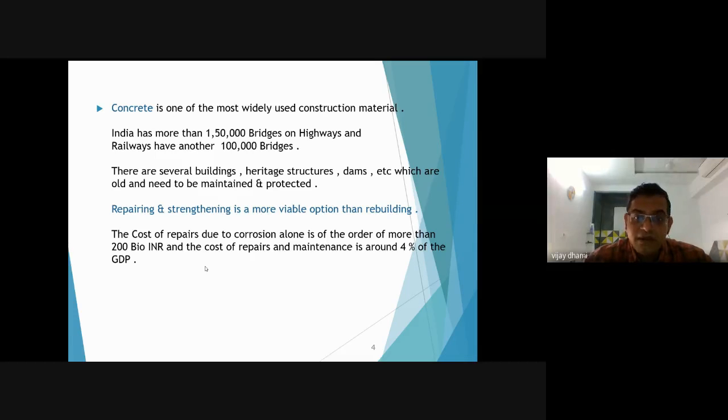The cost of repairs due to corrosion alone is around 200 billion Indian rupees, and this amount is around 4% of the GDP. So from this we can have an idea of this field.